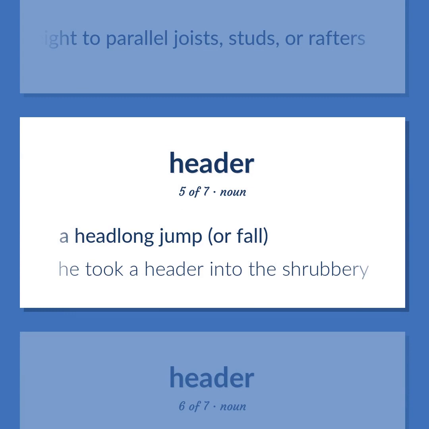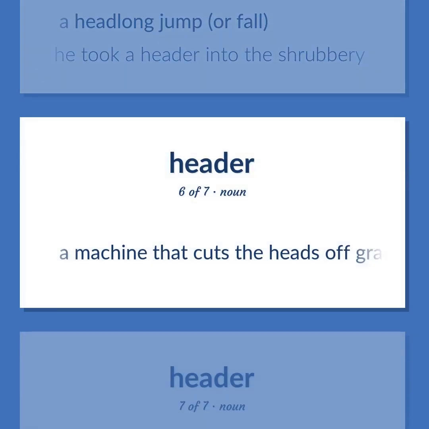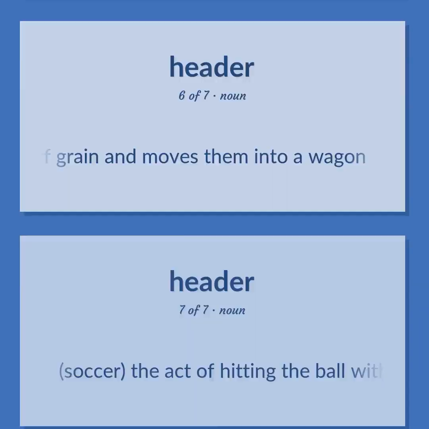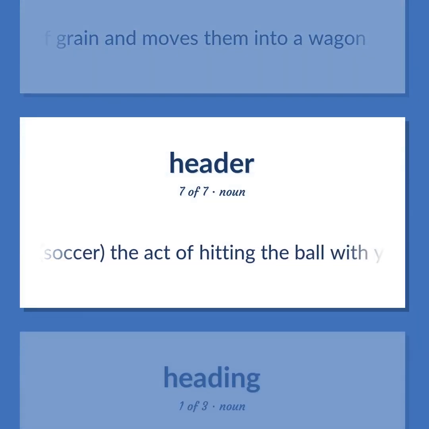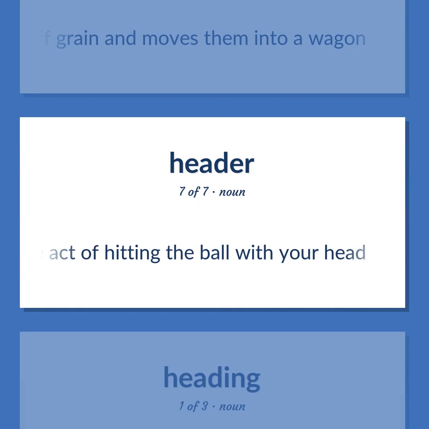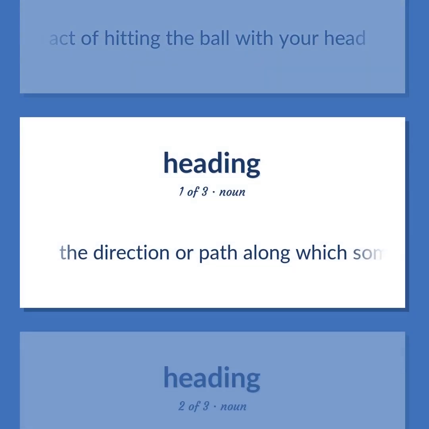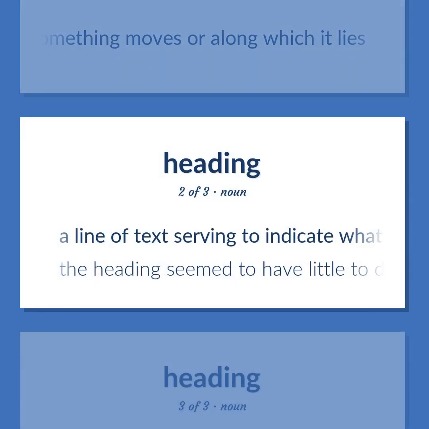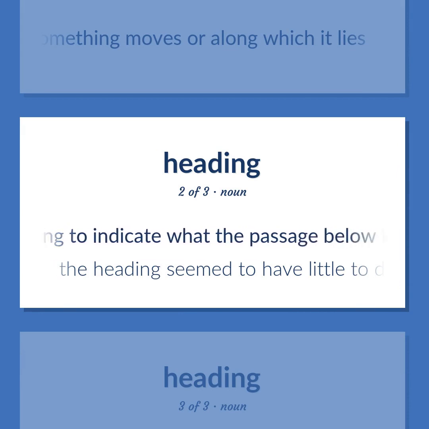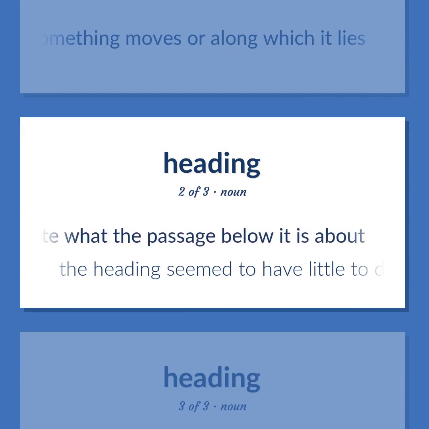A headlong jump, or fall. He took a header into the shrubbery. A machine that cuts the heads off grain and moves them into a wagon. Soccer. The act of hitting the ball with your head. The direction or path along which something moves or along which it lies. A line of text serving to indicate what the passage below it is about. The heading seemed to have little to do with the text.